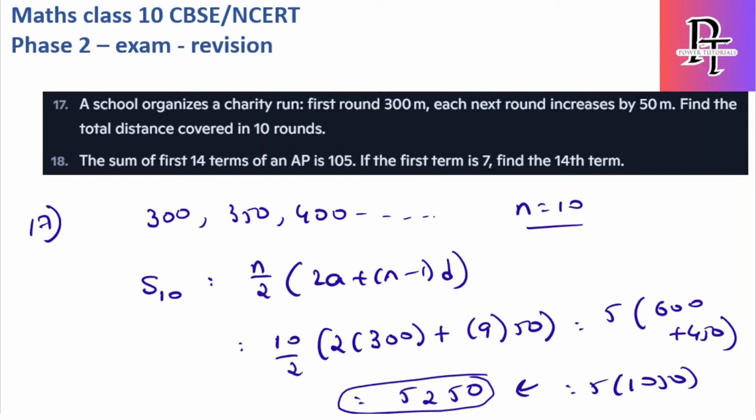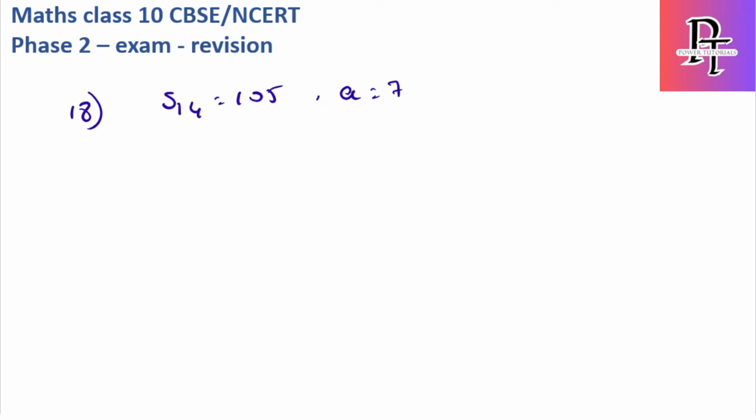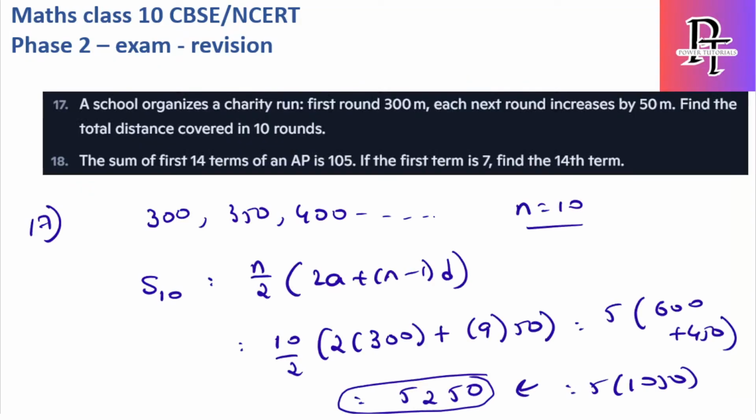Find 14th term they are asking, T14. Okay, so Sn formula we have, Sn value we have, A value we have, D value we don't have. N value is 14 and 14th term. Okay, let's solve this.